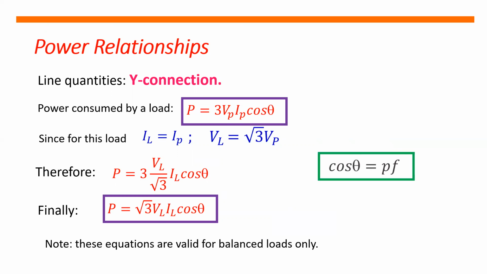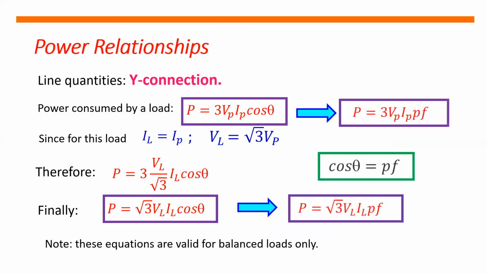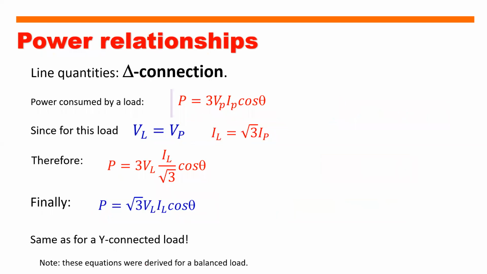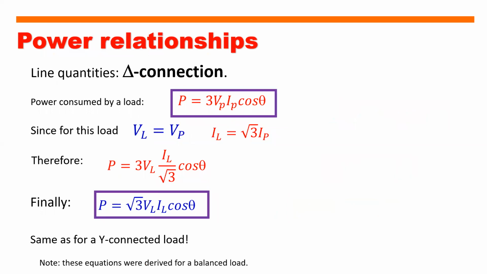So meaning, yung ating mga equations ay pwede nating sabihin na power is equal to 3 multiplied by phase voltage multiplied by phase current multiplied by the power factor. The same thing, power is also equal to square root of 3 multiplied by the line voltage multiplied by the line current then multiplied by the power factor. So as you can see, whether we use delta or Y, we derive the same formula for power.